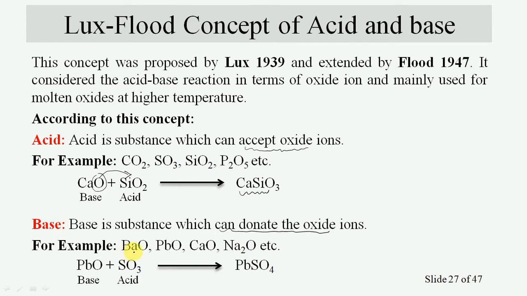In the case of the bases, barium oxide, lead oxide, calcium oxide, and oxides of sodium, these all act as bases. So let us see. Sulfur trioxide will act as an acid, lead oxide will act as a base. So in this case, lead oxide can donate an oxide to sulfur trioxide, and lead sulfate will get formed.